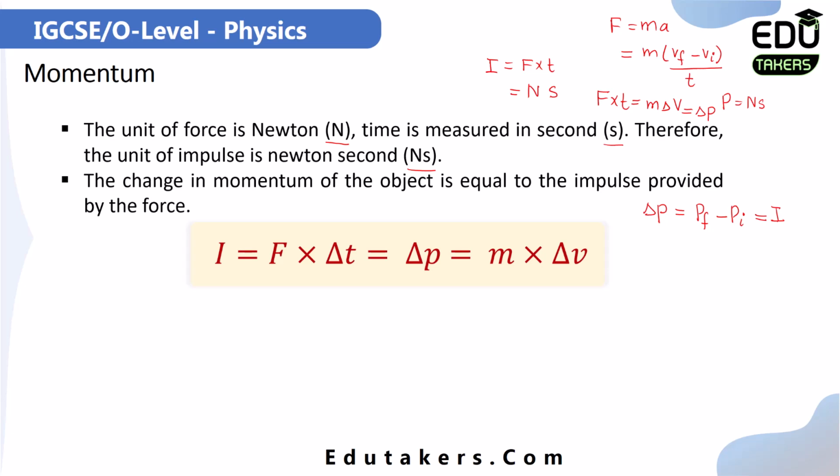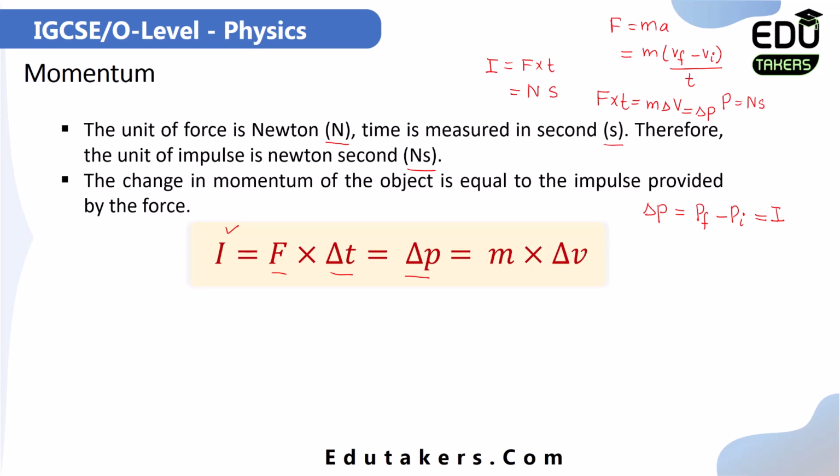Here is the relation I, which is the symbol of the impulse. It is basically equal to the force multiplied by the change in time. You can simply define the impulse as the product of the force and the change in time. And this is basically equal to the change in momentum.